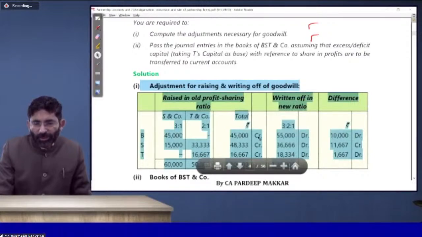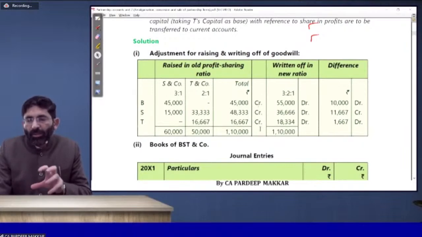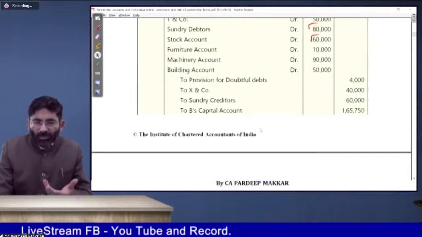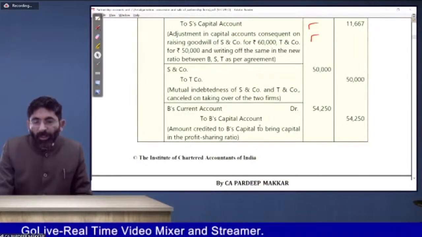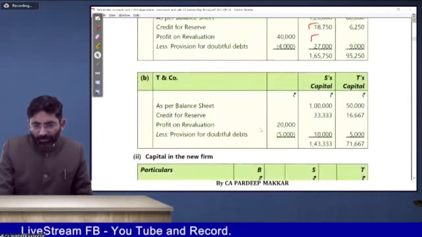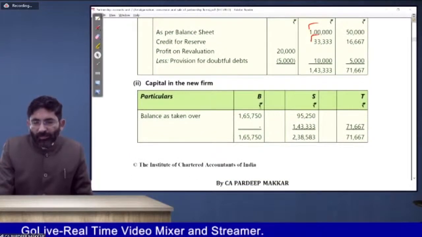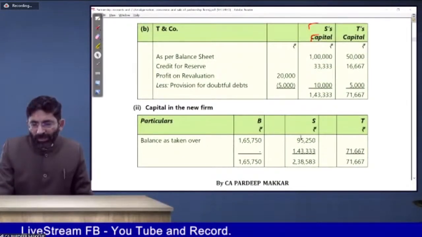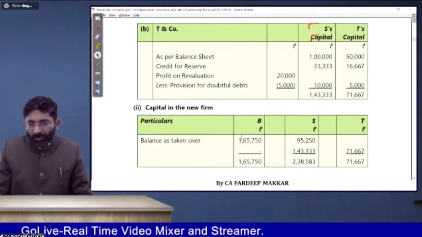This presentation is okay, but you have to make a working note for passing entries and all that to get the net amounts, and that is to be adapted here if it is difficult for you. Otherwise you can do it directly. There's no requirement of doing anything else. So here, after getting capital balances, you have to note down that now the balances are with you: B, S and T. How much is the balance of B? That is with you. S's balance is also with you. T's balance is also with you. Just note it down. Balance has been taken over.